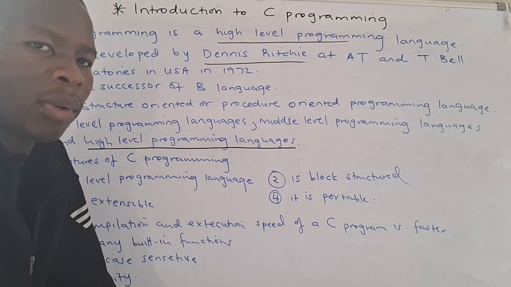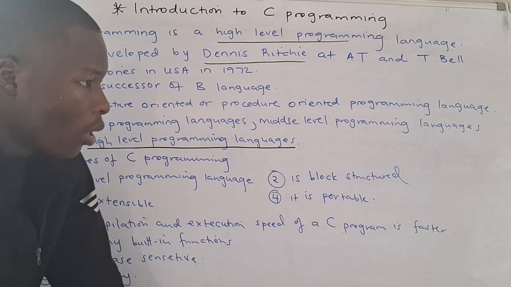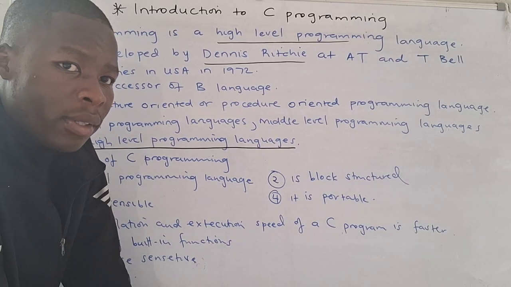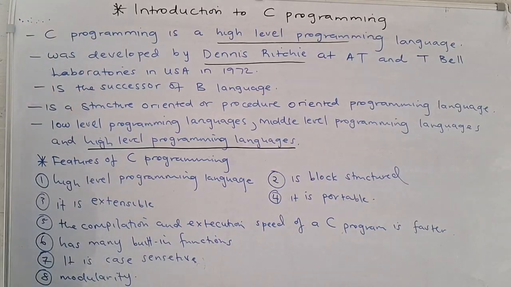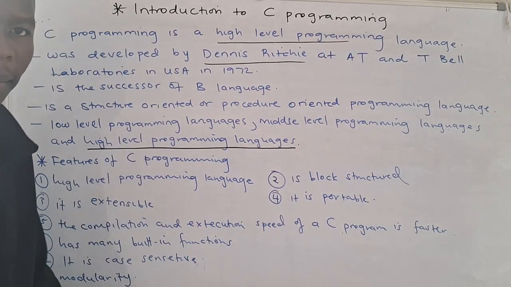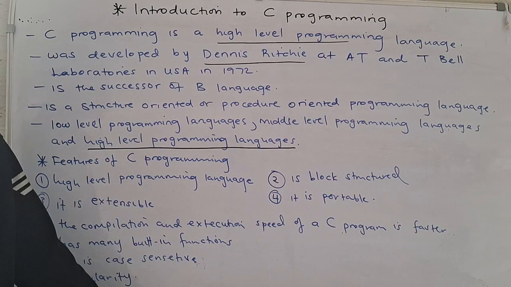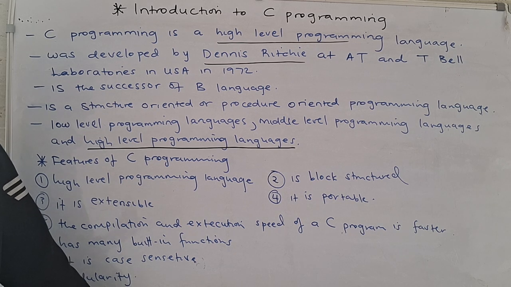In today's class, we are going to discuss C programming. So what is C programming? C programming is nothing but a high-level programming language. What is the meaning? This simply means C programming can be understood by human beings.